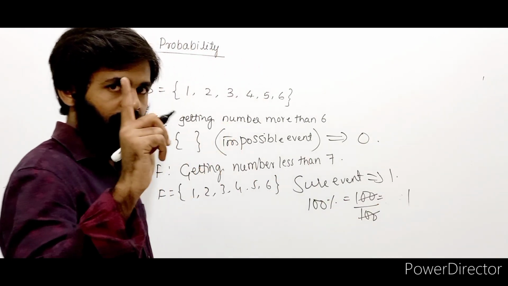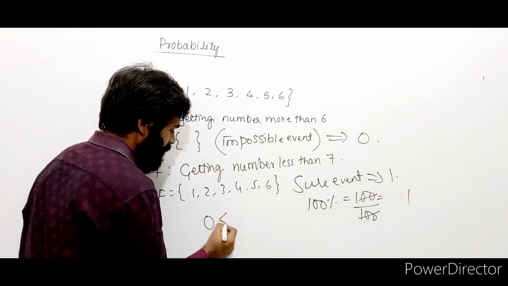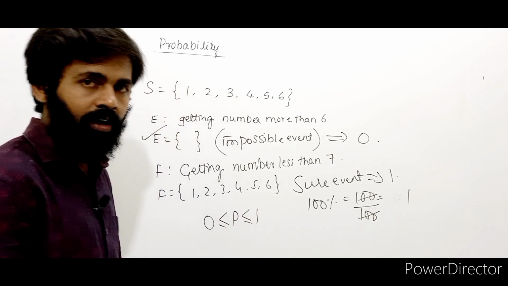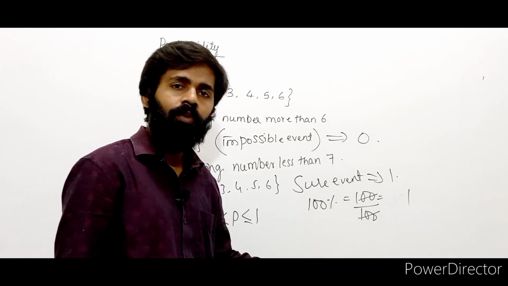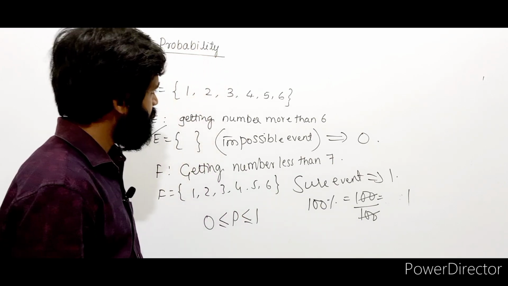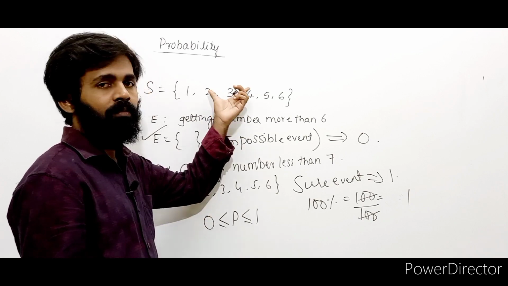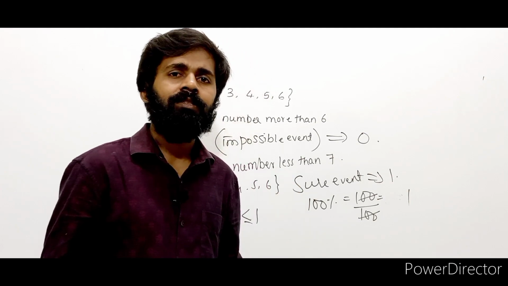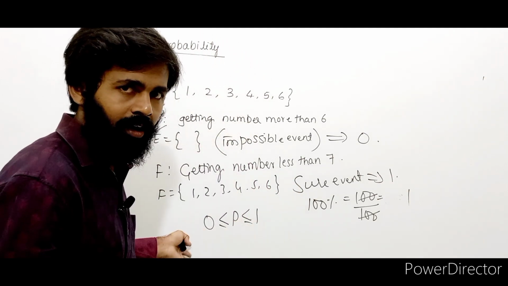One more thing. The value of probability always lies between 0 and 1. The probability cannot be negative. Why? Probability tells you the number of elements in the event divided by the total number of elements in the sample space. It tells you about the number of elements. The number of elements cannot be negative. So probability cannot be negative.